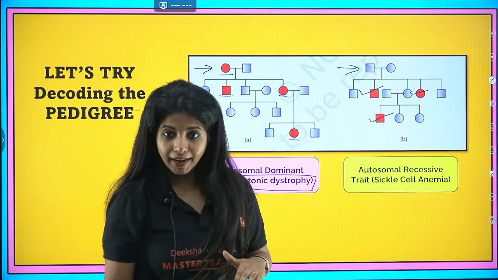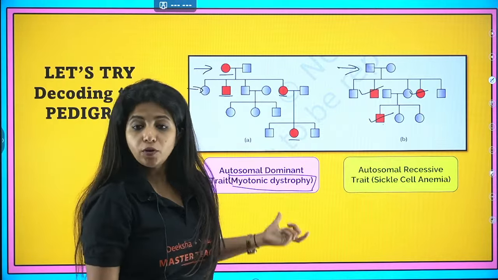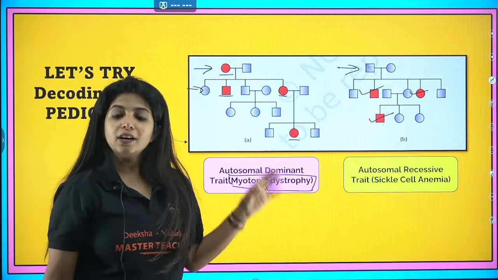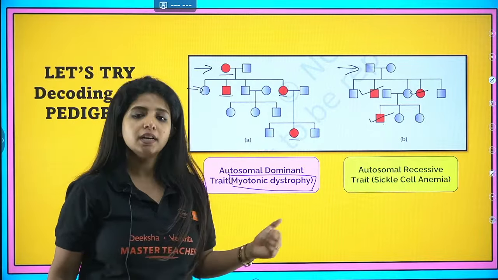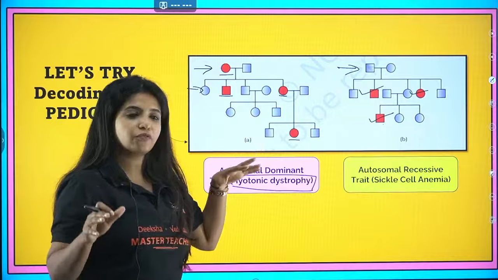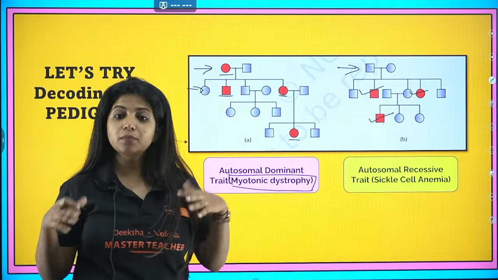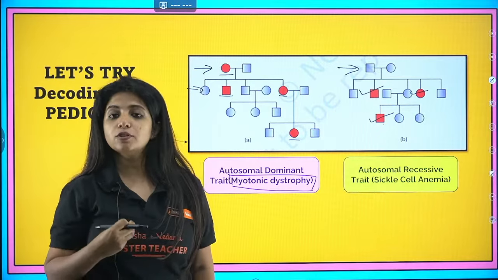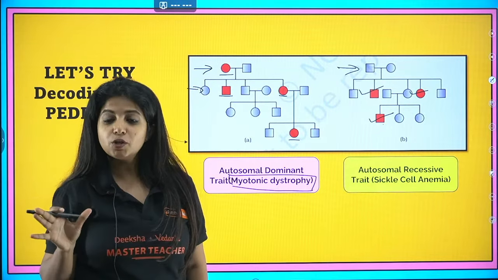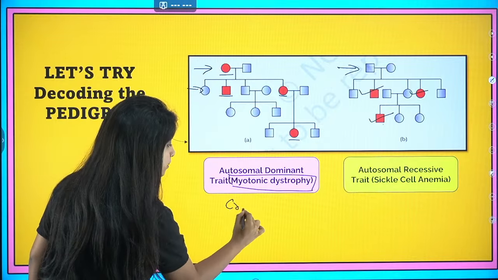Got it? Fine. So myotonic dystrophy is an autosomal dominant trait, remember, and always remember, if at all you're asked whether it's sex-linked or autosomal, how do you find that out? Autosomal is basically when the males and females might be equally affected. It's not like the males are affected more. Usually in sex-linked disorders, the males are the ones affected more, and in sex-linked disorder, you can see a crisscross pattern.